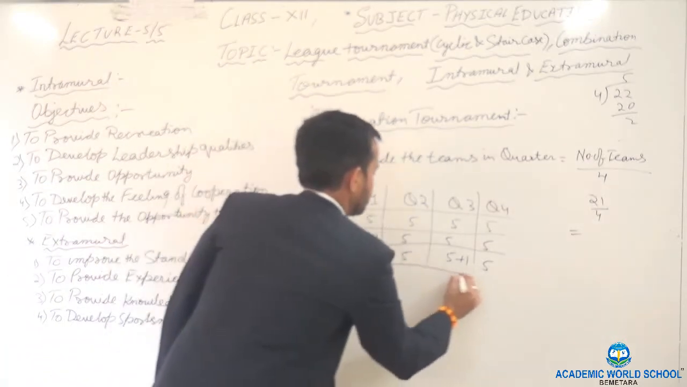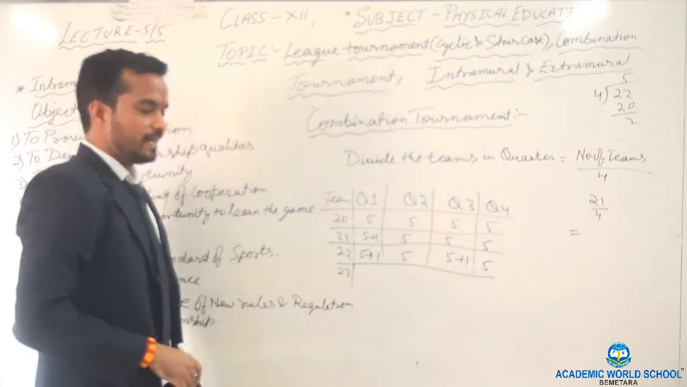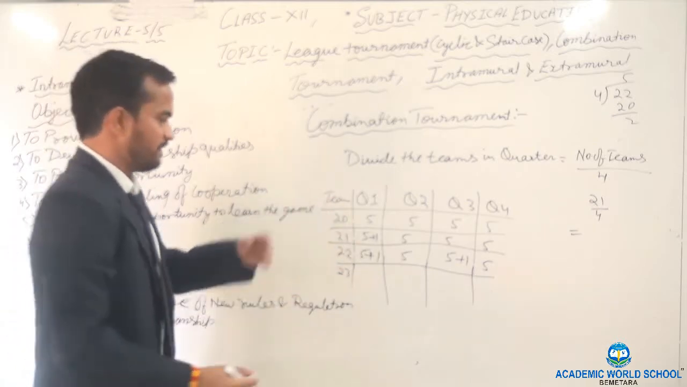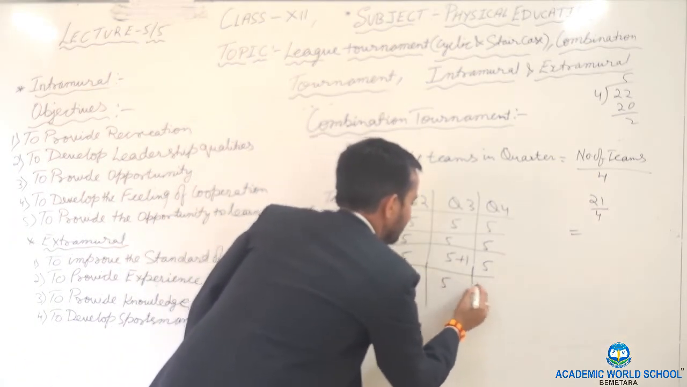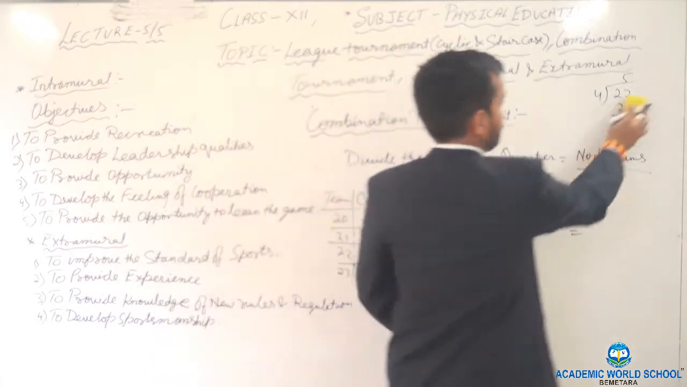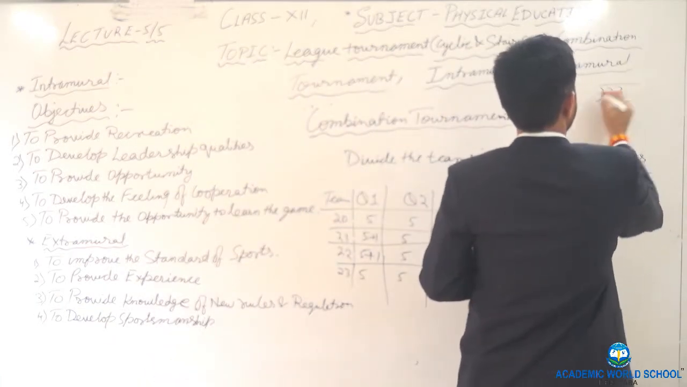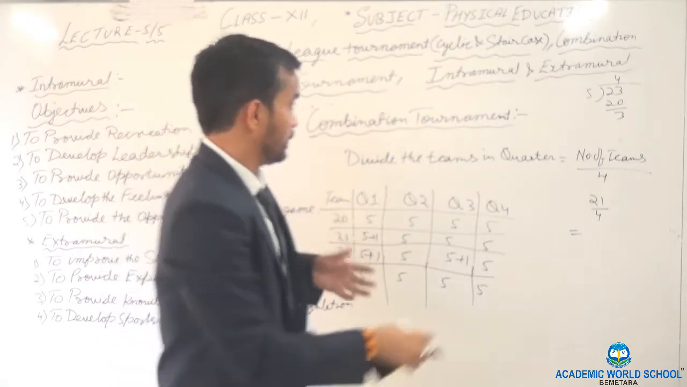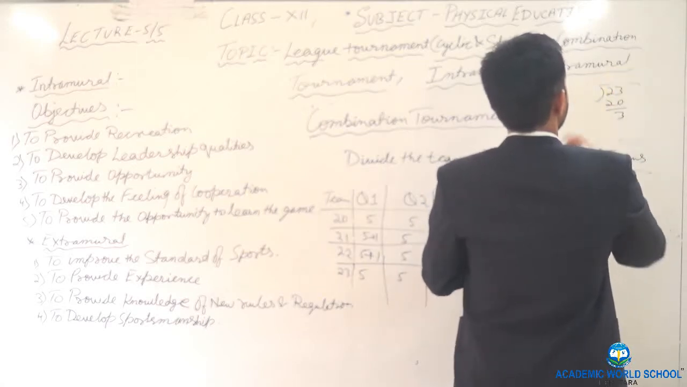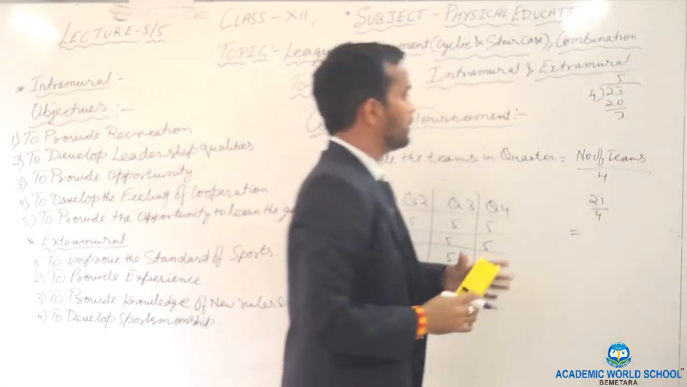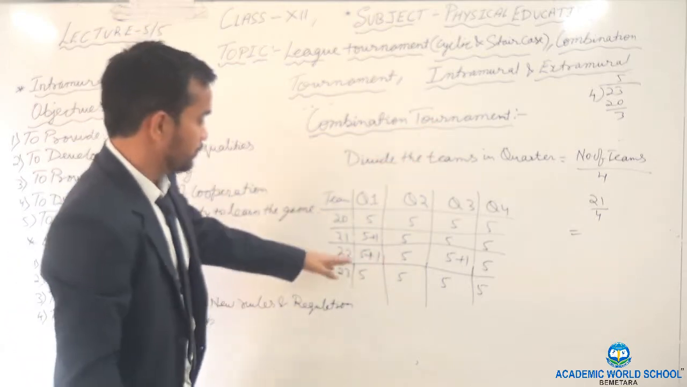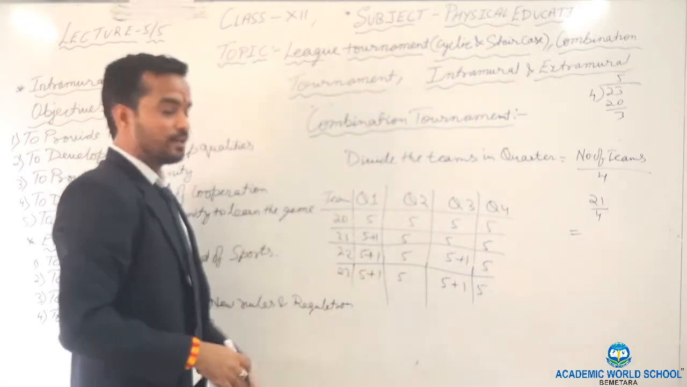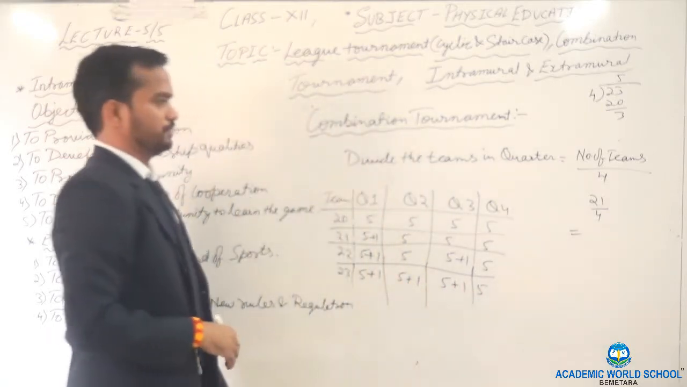Clear? One more. If 23 teams, if we divide 5, 5 equally, 5, 5, 5, 5. Now how many remainders? 3. Sorry, 4 5s are 20, 3 remainders. So first we will give to the first quarter. Second team will go to the third quarter. Third team will come to the second quarter.